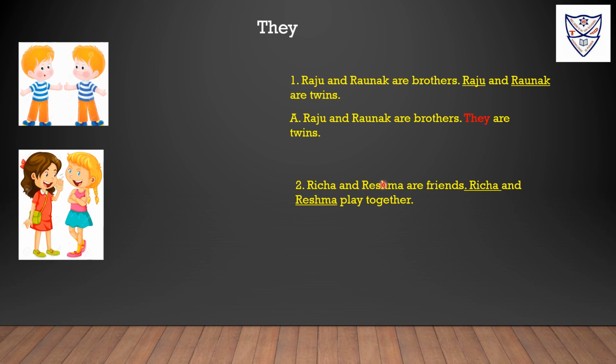Richa and Reshma are friends. Richa and Reshma play together. In this picture, we are talking about two girls, that are Richa and Reshma. Richa and Reshma are friends. They play together. Richa and Reshma are on subject place and we are talking about more than one, so we are using subject pronoun they.